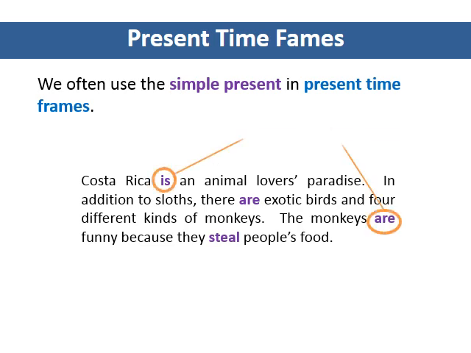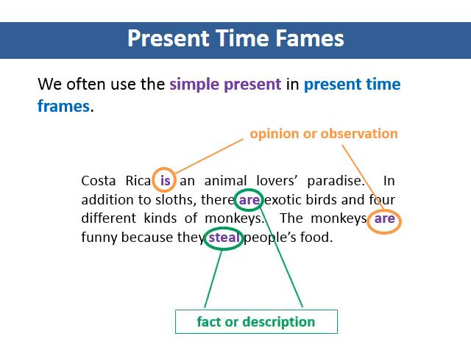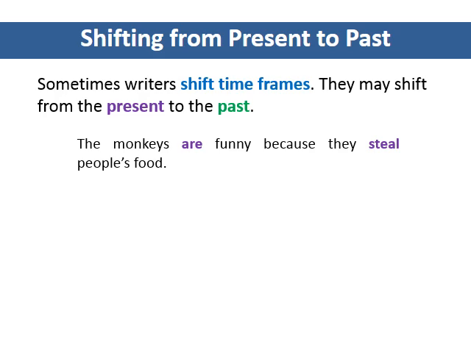We can use the simple present when we're writing about an opinion or wish to make an observation, as in these examples. Other times, we can use the simple present to give a fact or a description of an event that normally happens. Shifting from present to past. Sometimes writers shift time frames.